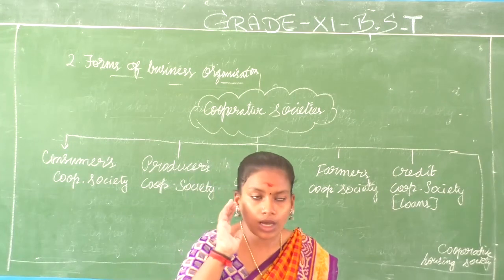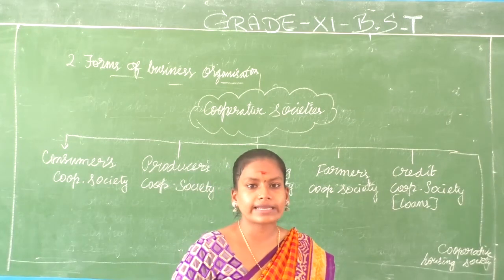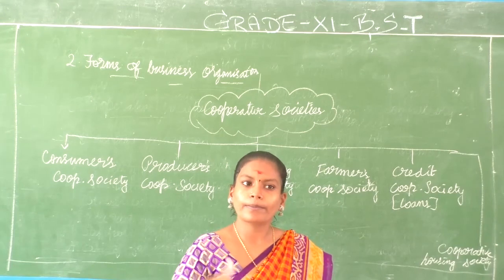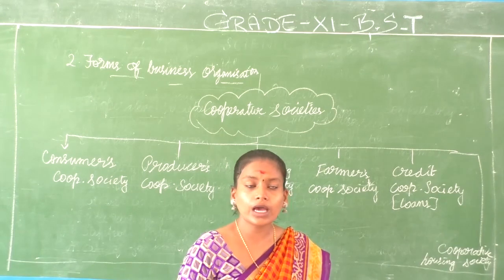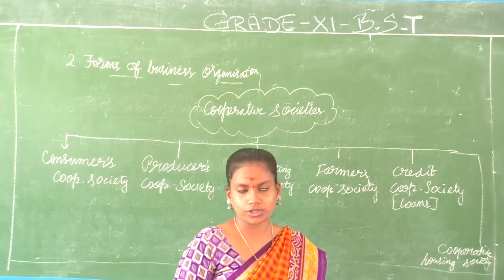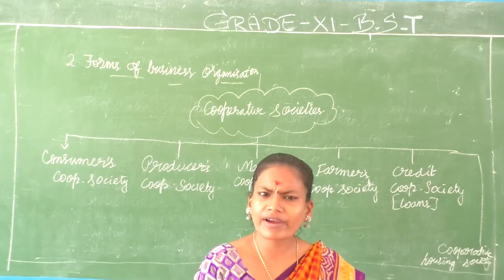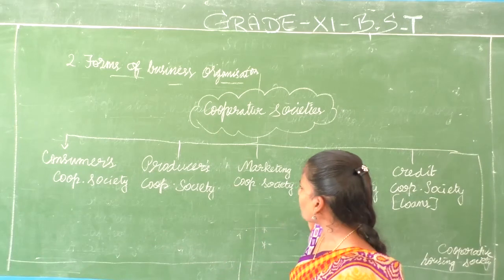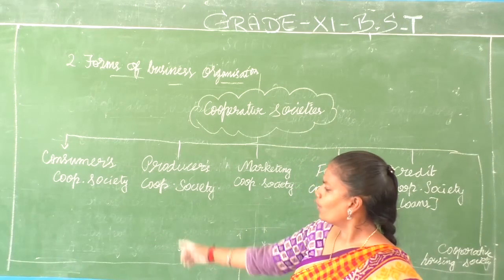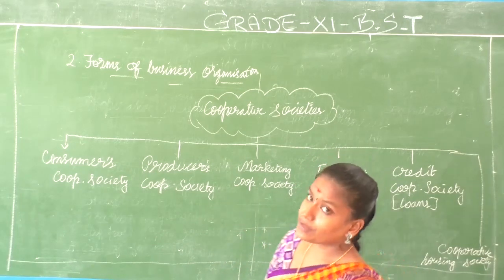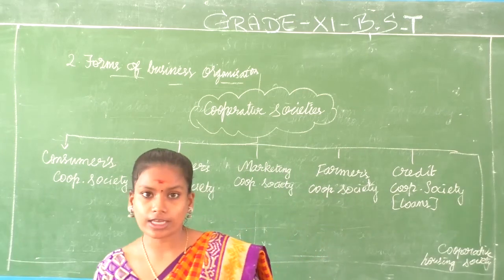I want you to thoroughly go through the text, understand the topic, watch the video again and again, and based on that answer your worksheet. Make sure you have understood everything. Try to find examples for each type of cooperative society. It is not difficult for you.